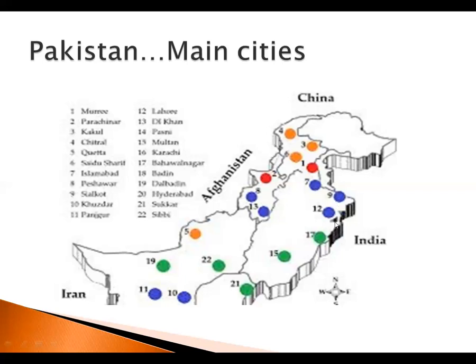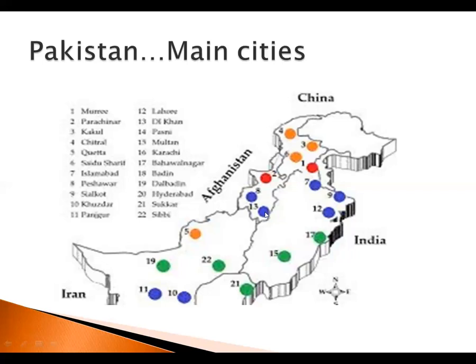Number 12 is Lahore. Lahore is also at the borderline of India and Pakistan. In the 1965 war, which was also fought at this border, India suddenly crept into the city and decided to take over Lahore in just a day, but they had to face the worst defeat of their history.